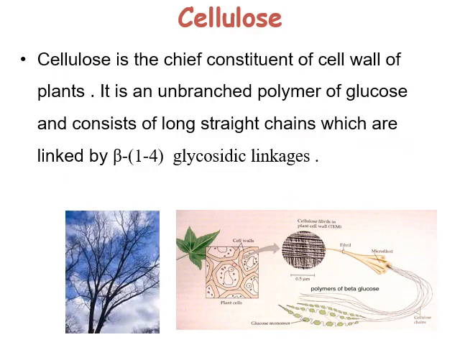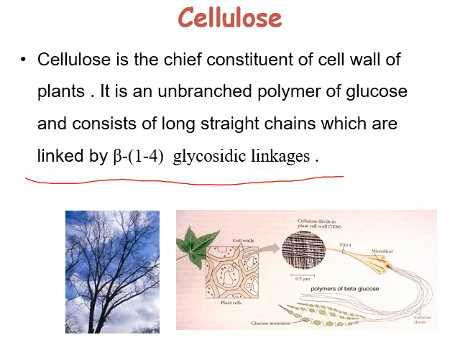Next is cellulose. Cellulose is the chief constituent of the cell wall of plants. It is an unbranched polymer of glucose and consists of long straight chains which are linked by beta-1,4 glycosidic linkage. Note down, the cellulose linkage is beta-1,4 rather than alpha-1,4 or alpha-1,6, which we have seen in the case of starch and glycogen.